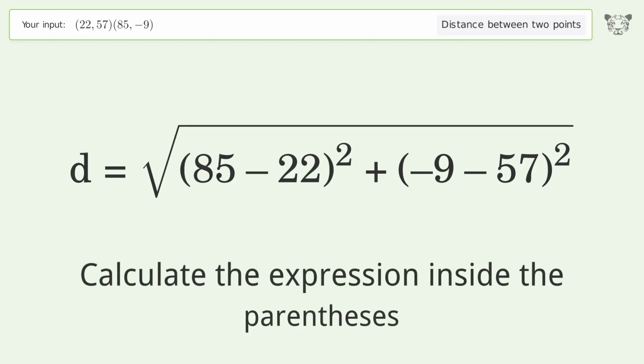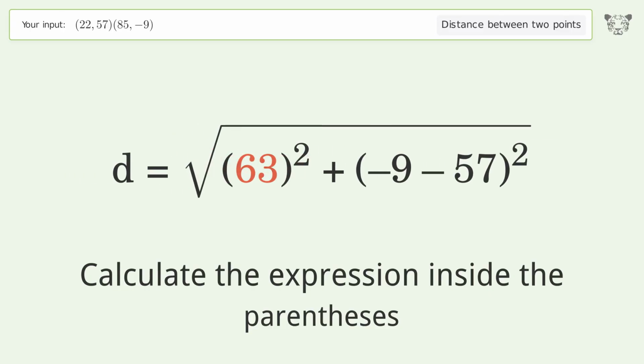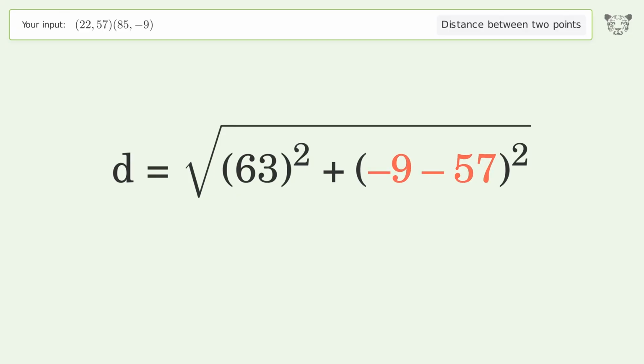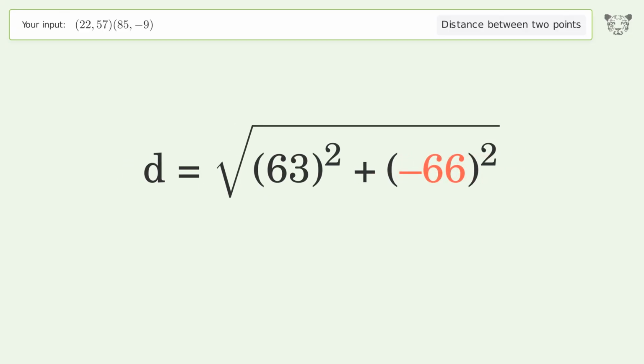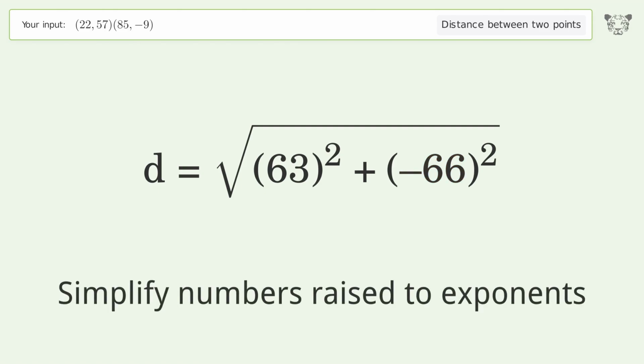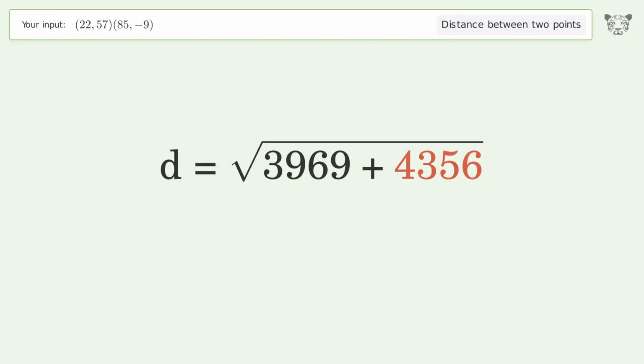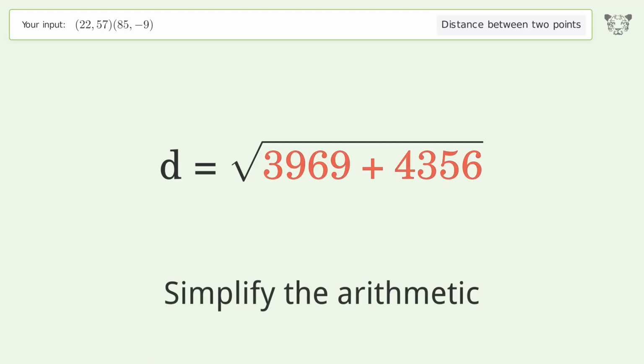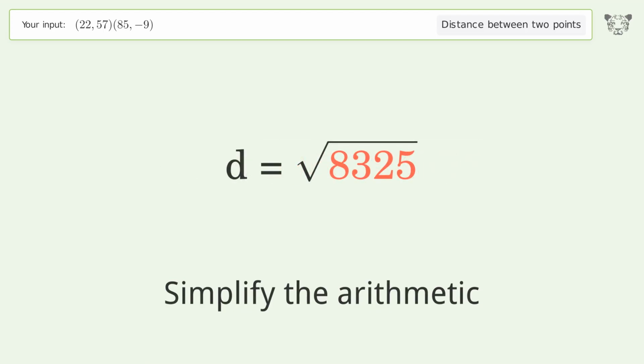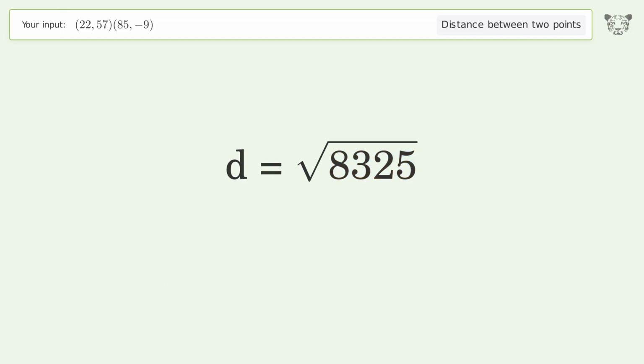Calculate the expression inside the parentheses. Simplify numbers raised to exponents. Simplify the arithmetic. And so the distance between the 2 points is the square root of 8,325 or 91.241.